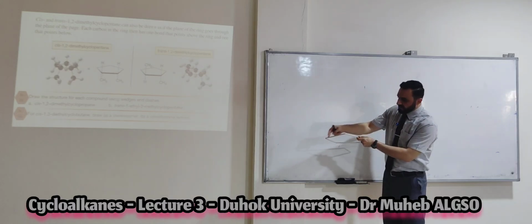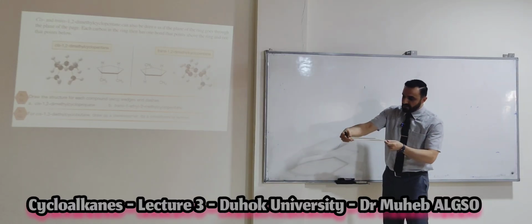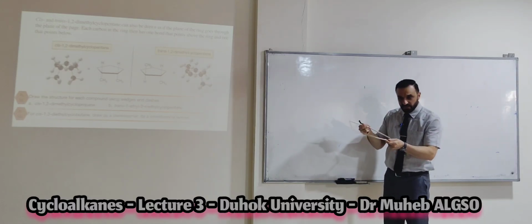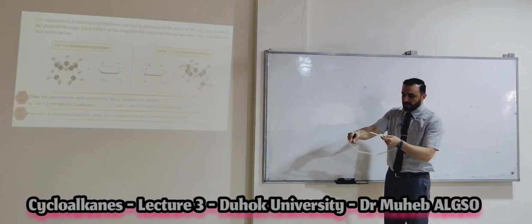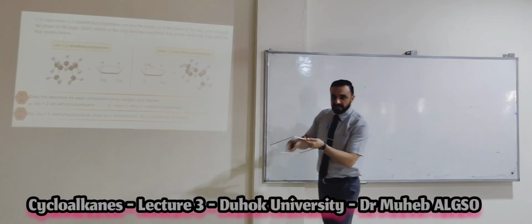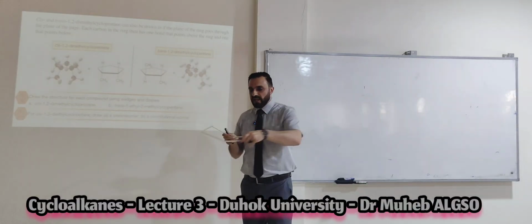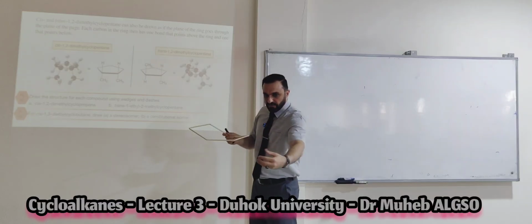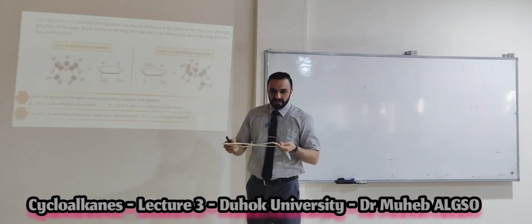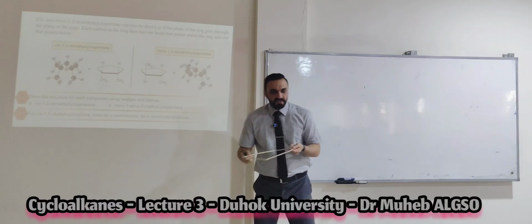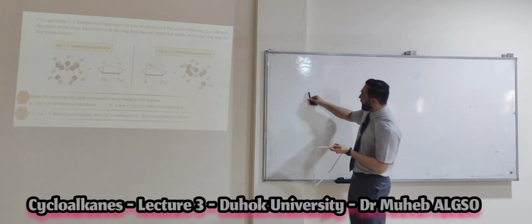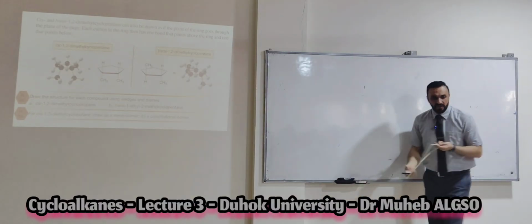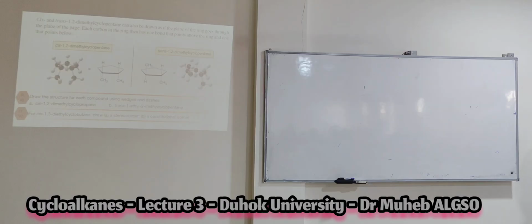The wedge is this, the wedge is near to you. The dashed, this will be dashed. So in the cycle, there will be three bonds dashed for cyclohexane, and three bonds near to you. What remains? X and Y. They will be up and down, meaning on the plane, up and down. Okay, on the plane.